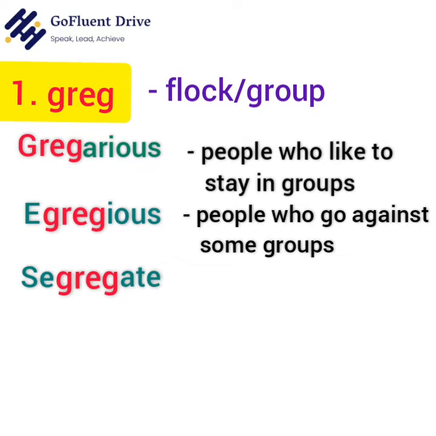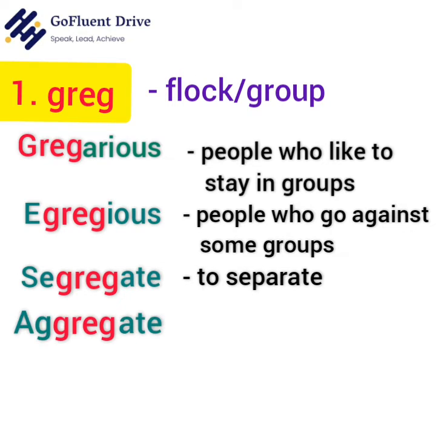Segregate, which means to separate. This is because se means apart, greg means group. So, when you separate or break the group apart, that means you are segregating. Aggregate, which means the sum total. The word ag means to or towards and greg means group. So, aggregate means moving towards the group.